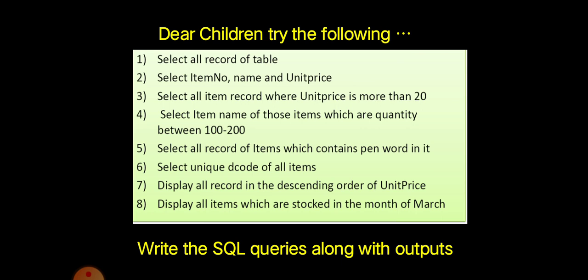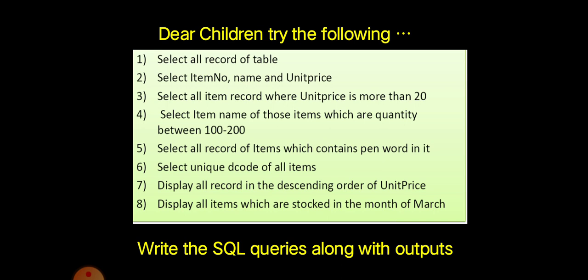Also try the following questions. Select all records of the table. Select item name, item number and unit price. Then applying the condition, between and. Then select all the records of items which contain the word pen in it. Which clause do we need to use in that particular query? Like clause. Then select unique item codes of all items. So the distinct keyword we need to use.